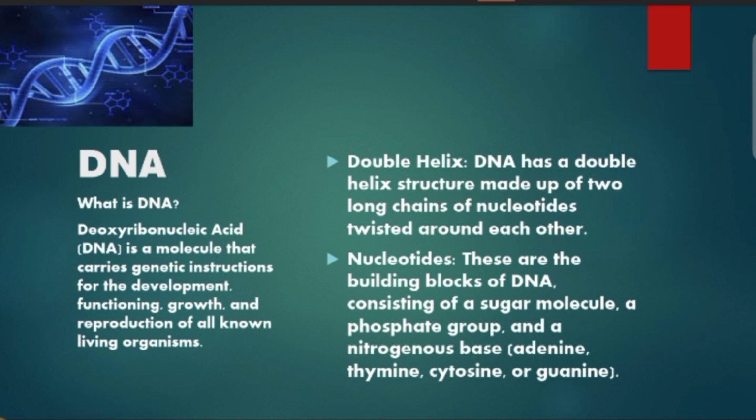Then, the double helix. What is the double helix? DNA has a double helix structure made up of two long chains of nucleotides twisted around each other.